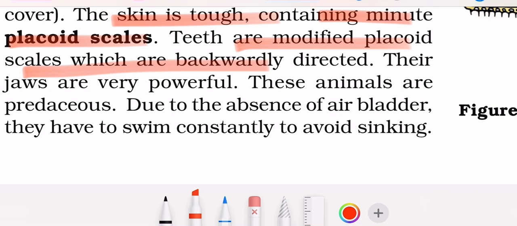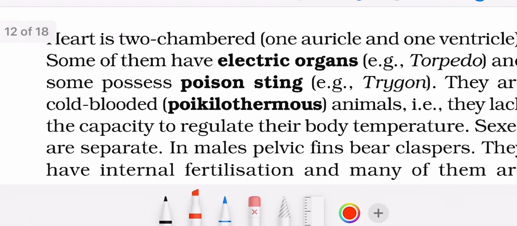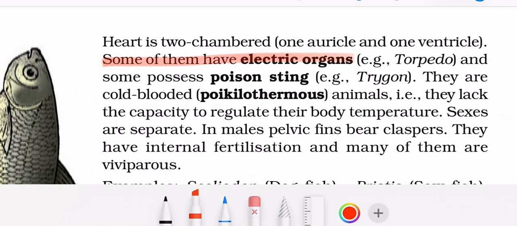These are modified placoid scales which are backwardly directed. Their jaws are very powerful. These animals are predaceous. Due to the absence of air bladder, they have to constantly swim to avoid sinking. Heart is two-chambered, one auricle, one ventricle. Some of them have electric organs.